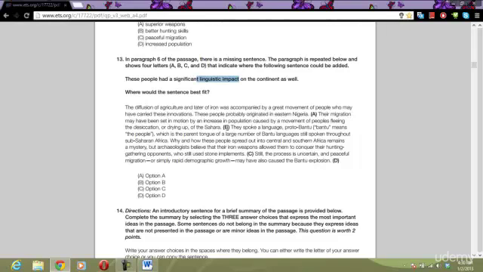Another thing that makes me know the answer choice is B is the sentence "These people had a significant linguistic impact." That's a general statement. And then the next sentence mentions a specific language that they spoke, Proto-Bantu. And so I know my answer choice is going to be B, because it's connected to language. Choice C is clearly wrong. There's no connection to linguistic impact. And choice D is wrong for that very same reason. No connection to linguistic impact.